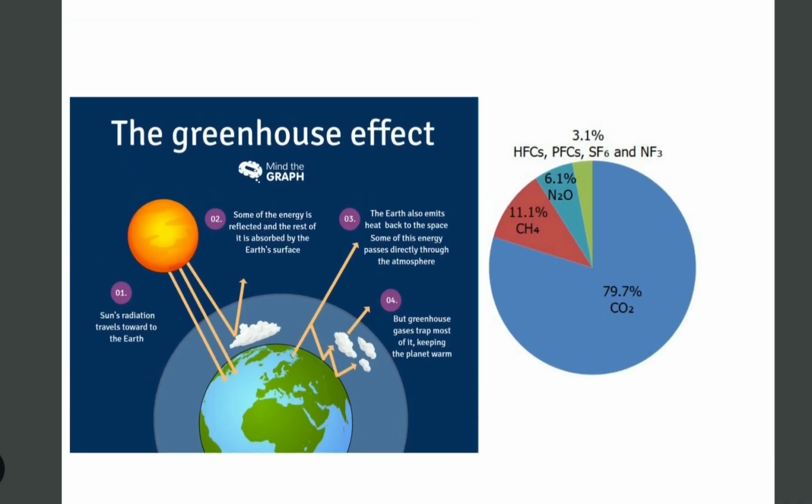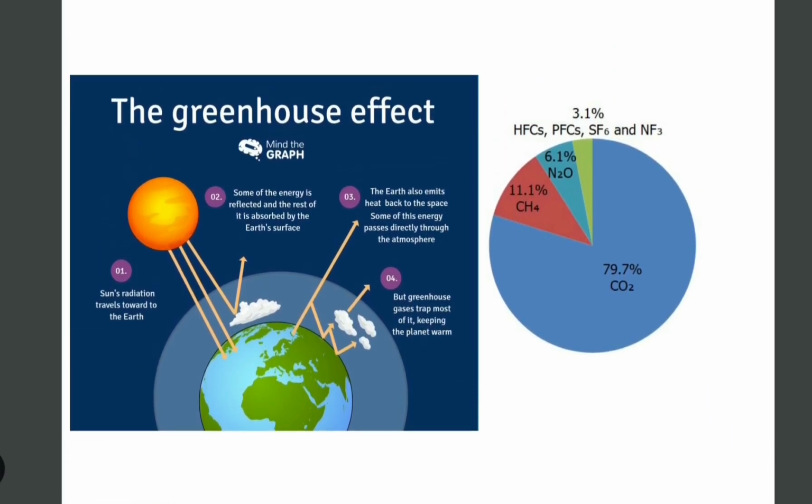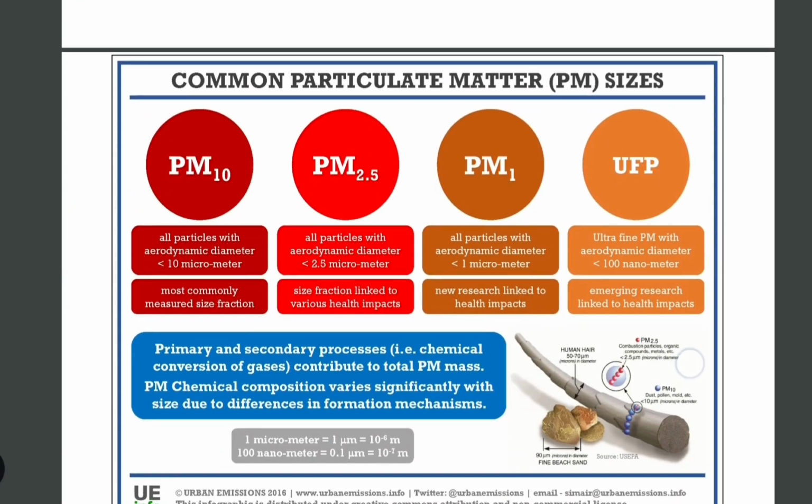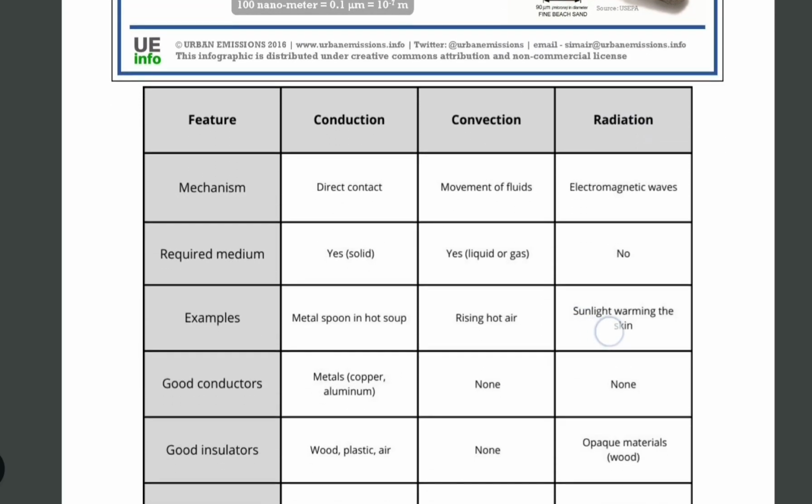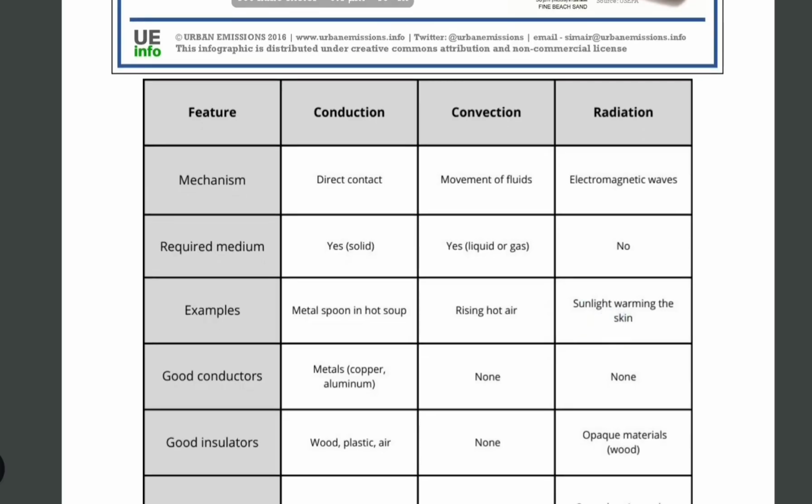This is related to greenhouse gases: CO2 is the maximum, then CH4, then N2O, then the others. And carbon monoxide is not considered a greenhouse gas. Just remember all these small facts. They will come in very handy in your examination. And this is about PM sizes. Ultrafine PM particles are less than 100 nanometers, then PM1 is less than 1 micrometer, then PM2.5 is less than 2.5 micrometers, and PM10. Just remember this. And this was related to the different heat transfer mechanisms. Radiation does not require a medium.